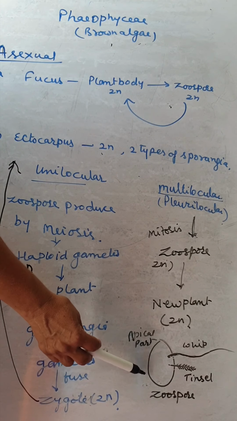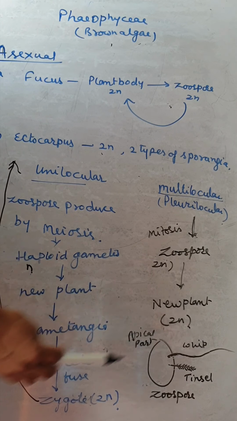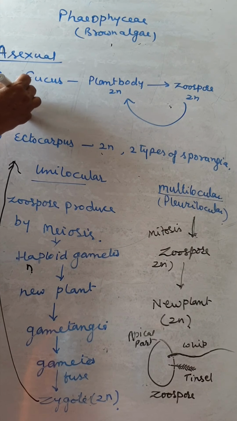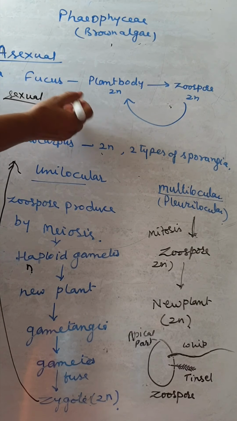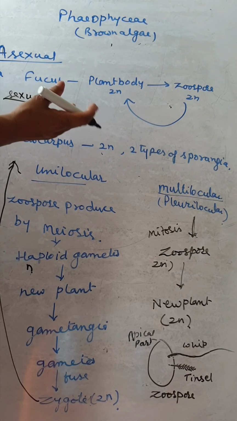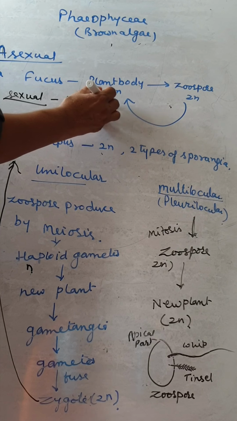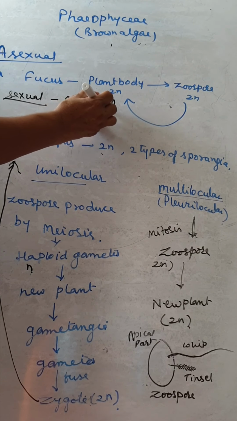So these are the biflagellate zoospores, lateral flagella present, and the sexual reproduction is isogamous, anisogamous, or oogamous, in which the female gamete is larger than the male.